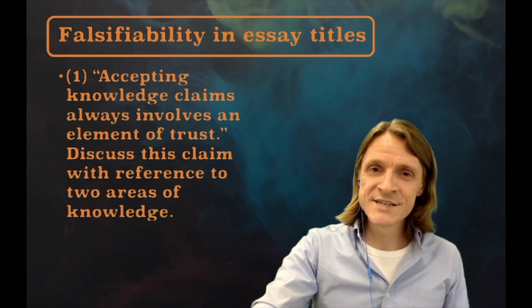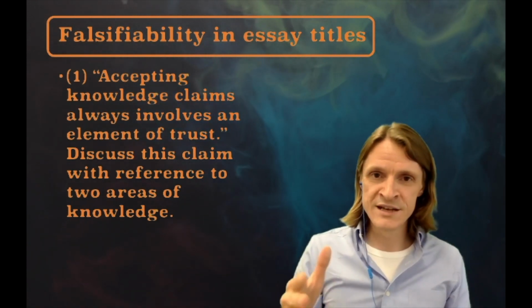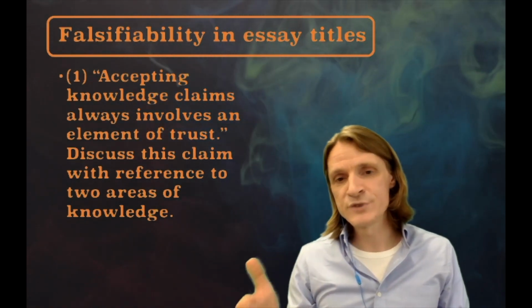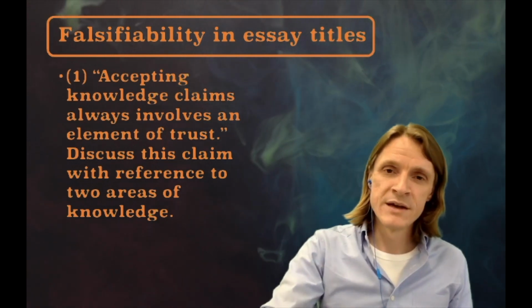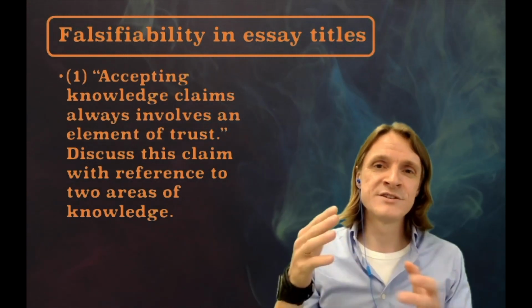Title 1. Accepting knowledge claims always involves an element of trust. Discuss this claim with reference to 2 areas of knowledge. The idea of falsifiability is suitable here because you can talk about how in natural sciences no claim is trusted and every claim is thoroughly tested. Scientists direct their efforts towards attacking their own claims, attacking as much as possible and from all possible angles.